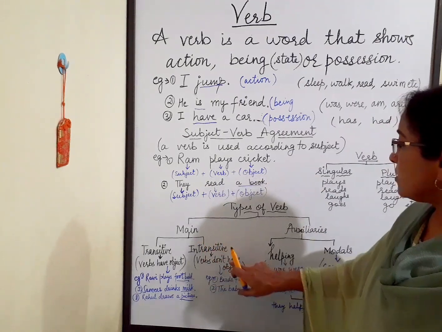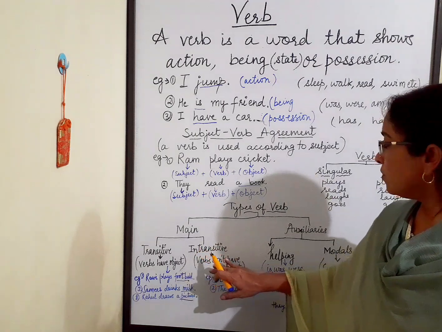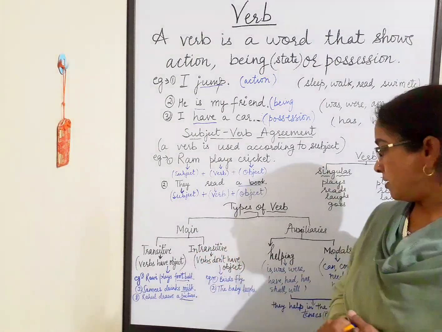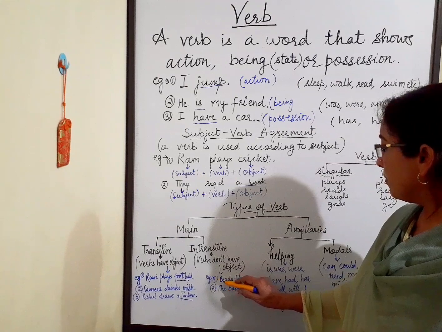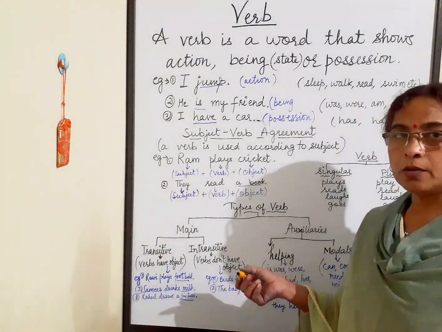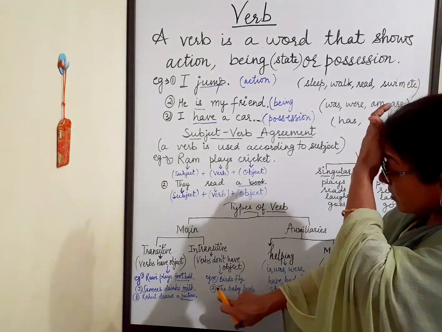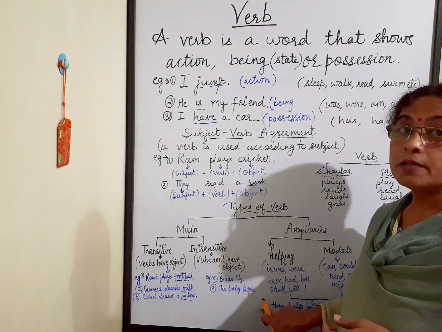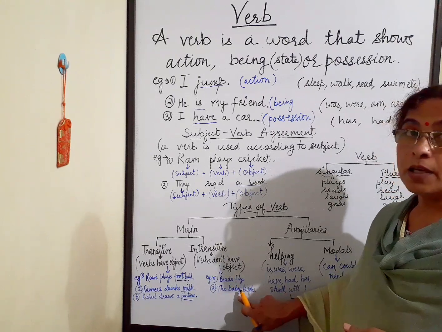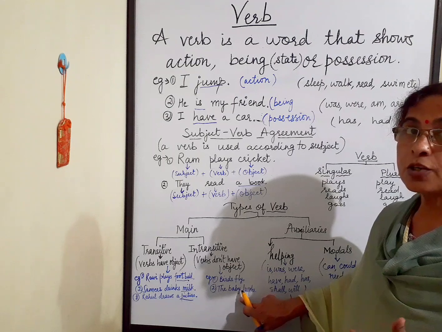But intransitive verbs are those verbs who do not have object. Like, for example, birds fly. Birds is subject, fly is verb, but object is missing here. Second sentence, the baby laughs. Baby is subject, and what does baby do? Laughs. That is action verb.